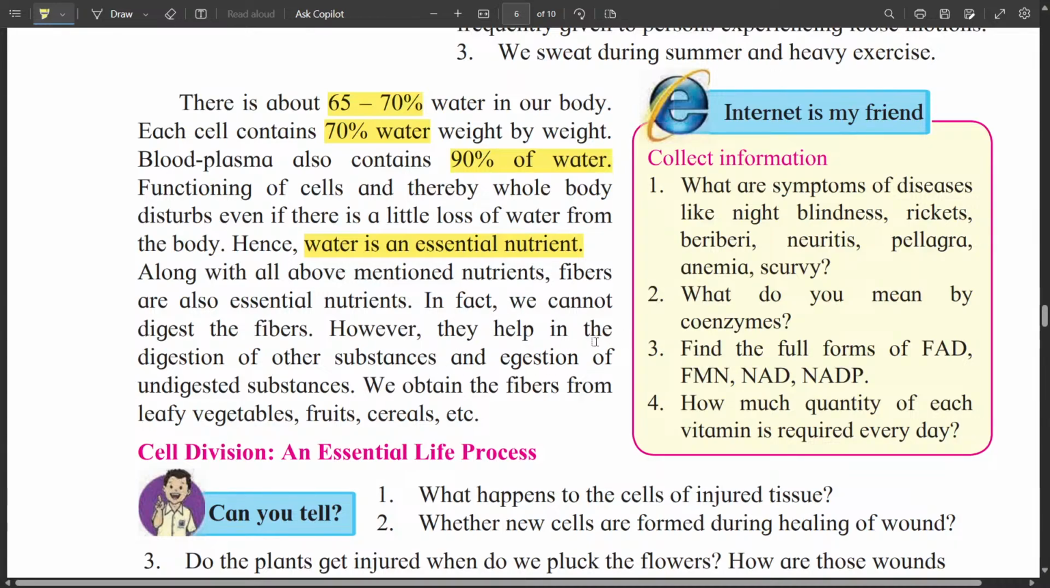Last nutrient is fiber. Fiber is also essential nutrient. In fact, we cannot digest fiber. However, they help in the digestion of other substances and egestion of the undigested substances. That's why the fibers are important for us. We obtain fiber from leafy vegetable, fruits and cereals.